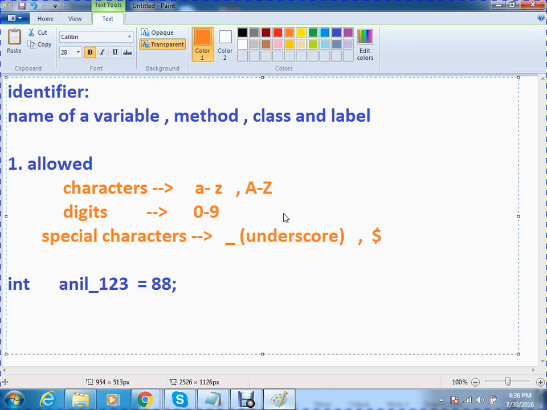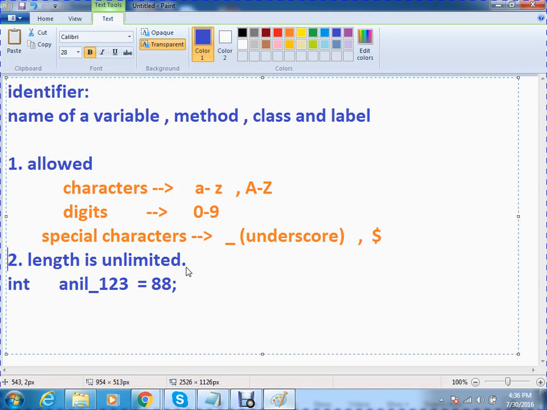Now observe here. The other one is the length of an identifier: length of variable name, length of method name, length of class name, label name is always unlimited.